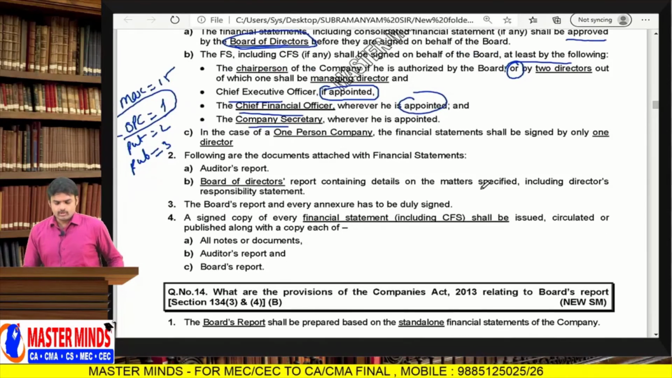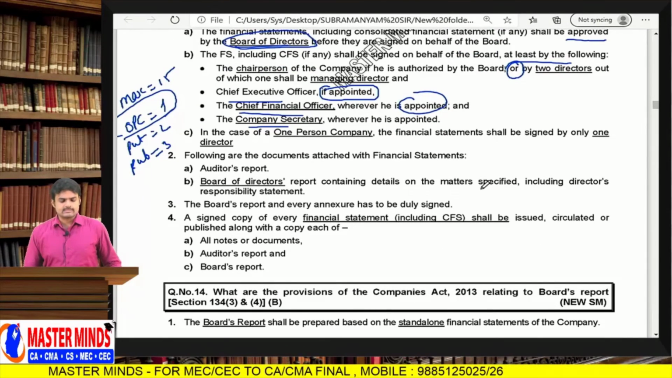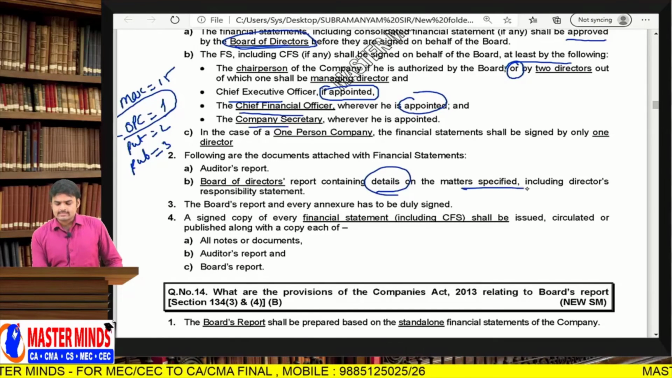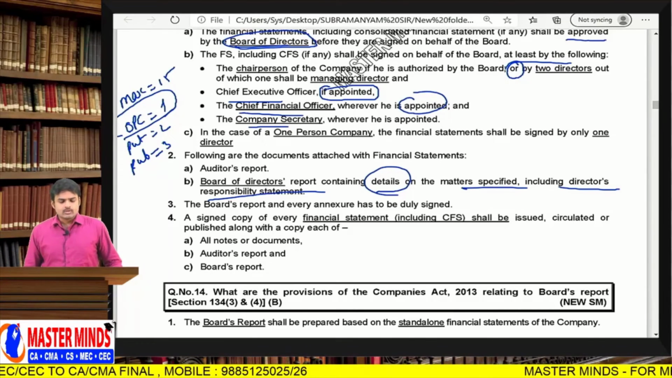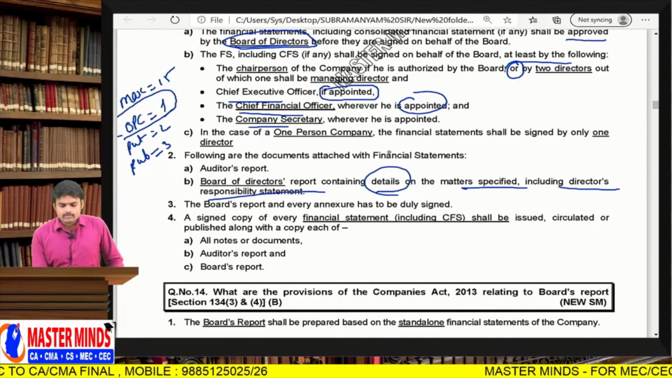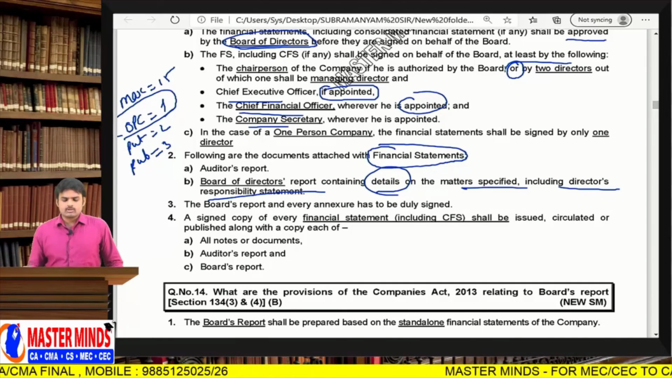Next, the following are the documents attached with the financial statements. First is the auditor's report, then the board report containing details on the matters specified, including the director's responsibility statement. Sir, what is this director's responsibility statement? We will discuss it in the next question. Okay. So, sir, what are the documents to be attached with financial statements? These are the documents.